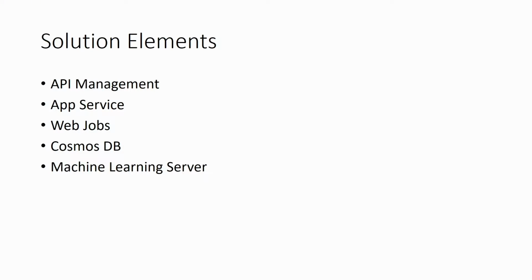So, with that description, if I may go to the next slide, Steve, let's talk about the solution elements. The original solution originated in Azure Commercial, and we've ported it to Azure Gov. The elements that you see on the screen are the elements that make up the solution. So we have API management, and we'll get into why these elements came into play. We have API management, app service, web jobs, Cosmos DB, and machine learning server. Keep this in mind, and then we'll look at the diagram and we'll call out all of the individual pieces here.